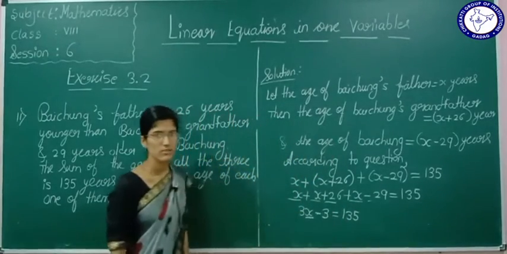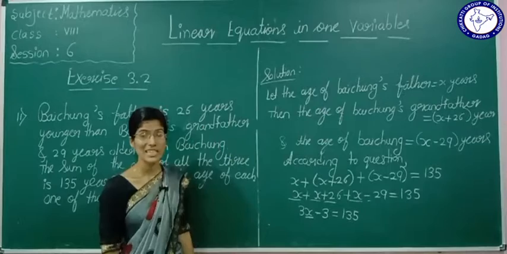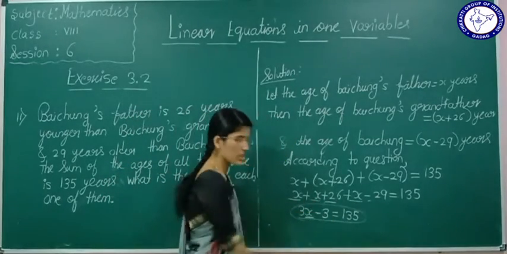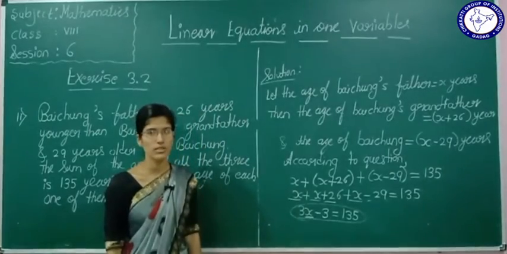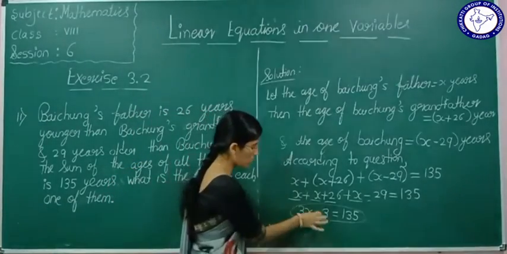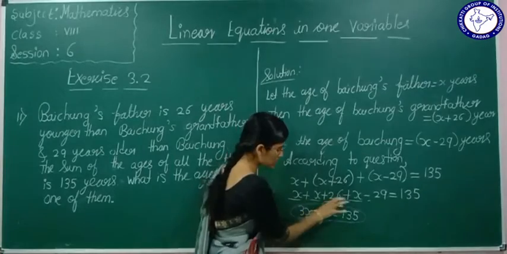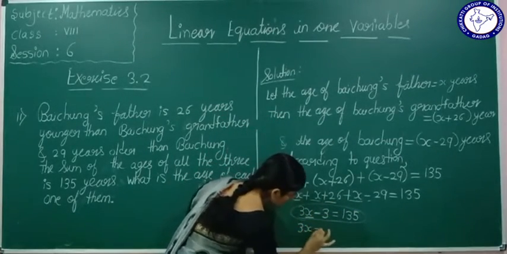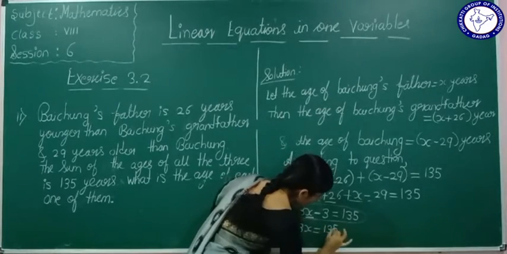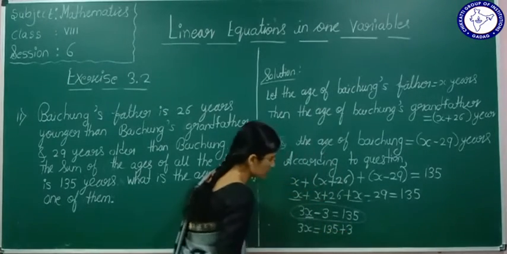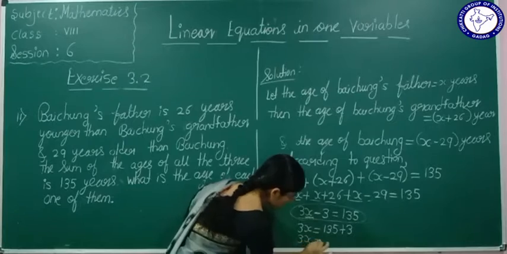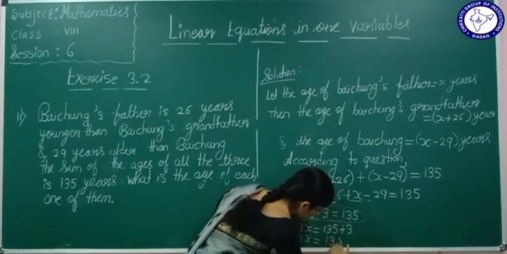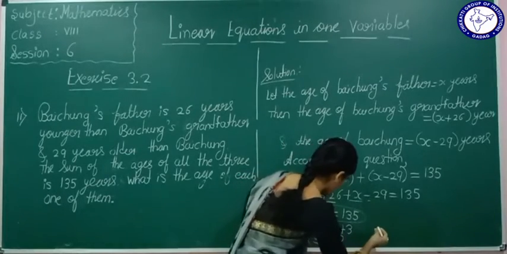This is a linear equation in one variable. How to solve this? We will transpose this 3 to the RHS. 3x is equal to 135 plus 3. What is 135 plus 3? It is 138.